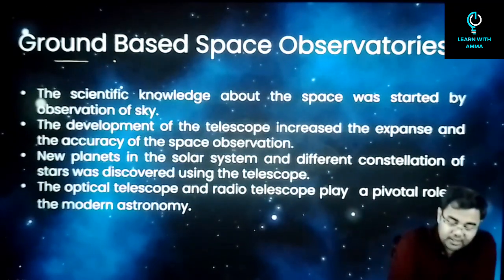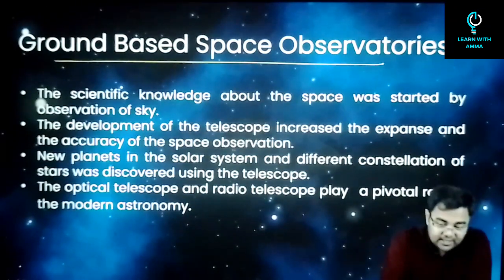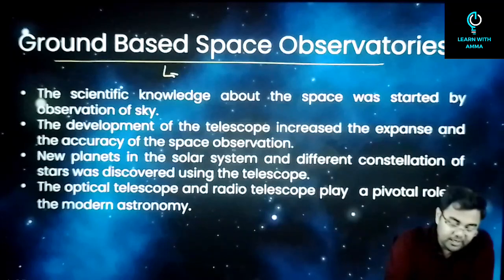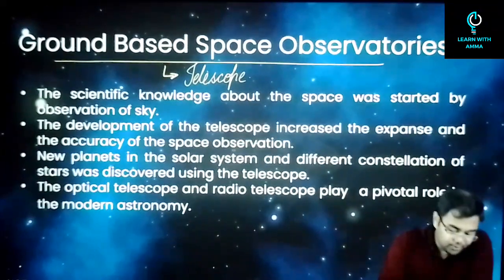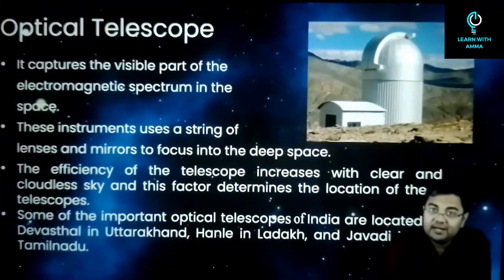Alright, so these are the ways in which we can define the various kinds of observations. First you have ground based space observations. Now these will majorly be based on telescopes. Widely there are two kinds of telescopes: you either have an optical telescope or a radio telescope. What is the meaning of an optical telescope and what do we mean by a radio telescope?